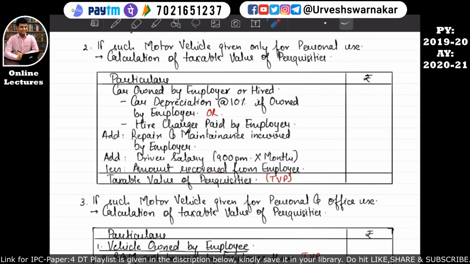So if he recovers any amount from the employer, it will be taken over here and it will be reduced from these values, okay. But if it is not taken, we will not consider it over here. I hope this is quite clear. And similarly goes for this driver salary also. I hope you all have understood.